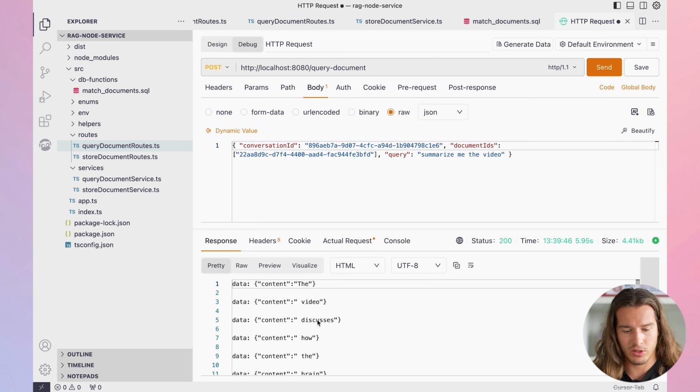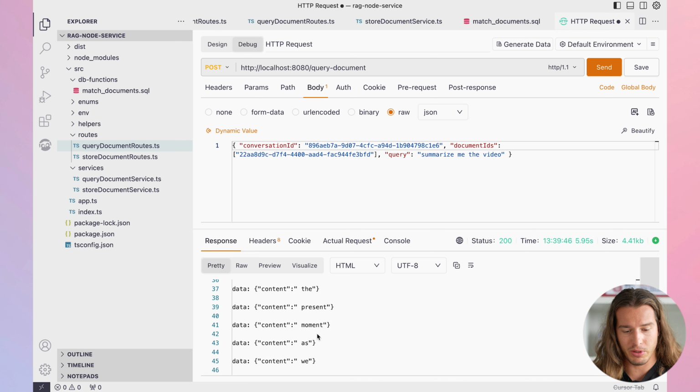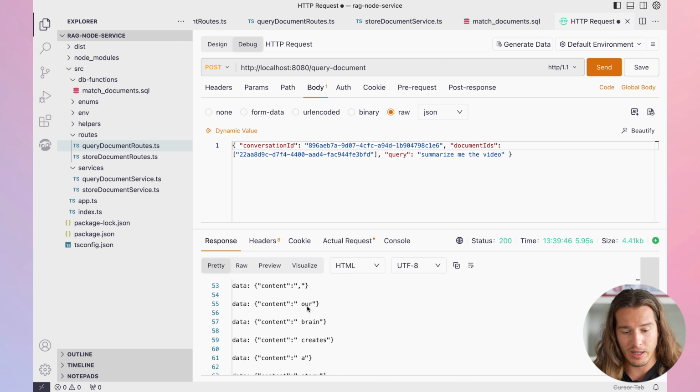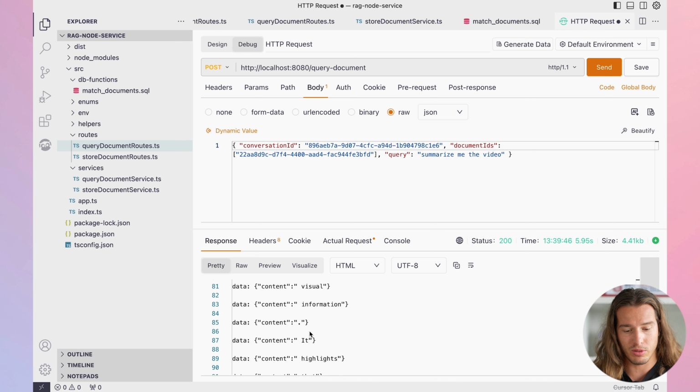Okay. The video discusses how the brain constructs our perception of reality, revealing that we are not experiencing the present moment as we believe. Instead, our brain creates a story that feels real by processing memories and editing visual information.